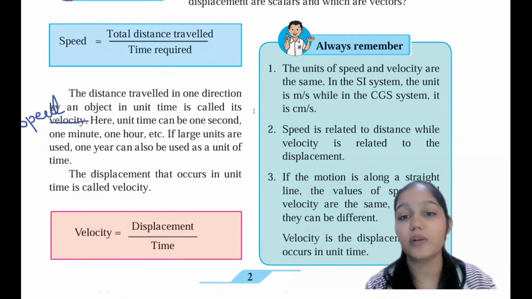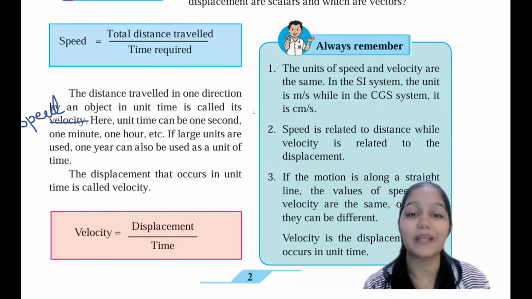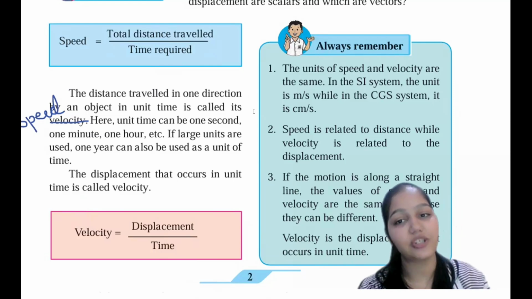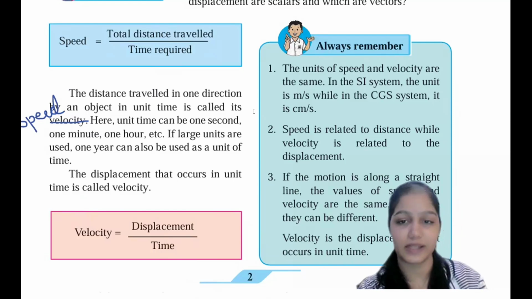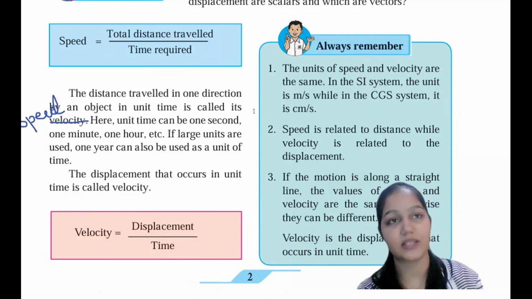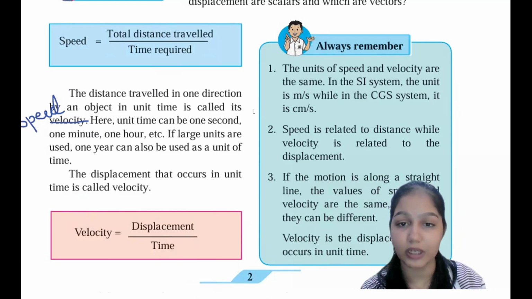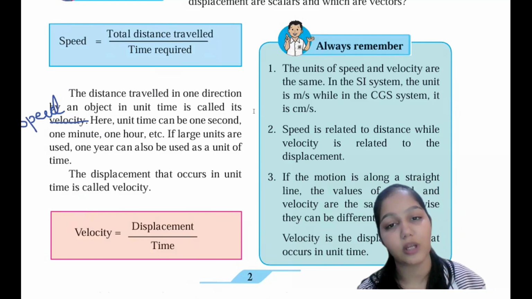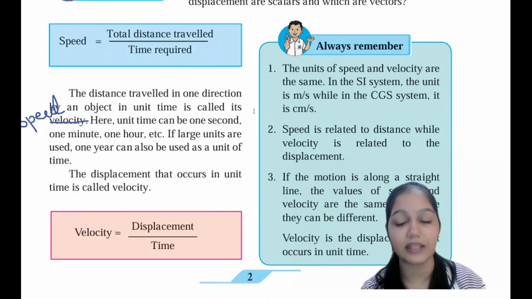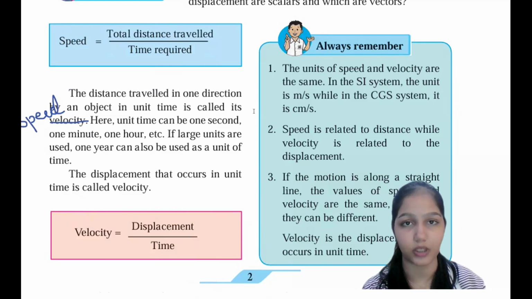But the SI unit for speed and velocity will be meter per second, and in the CGS system it will be centimeter per second. So if the question doesn't say anything, and doesn't ask you to convert, then you have to write it in SI units only, meter per second. The SI unit is meter per second, and you have to write it in that unit itself. And if they demand that you convert it into kilometer per hour or something like that, then you have to definitely convert it.